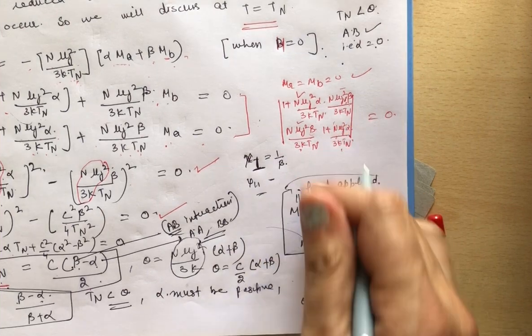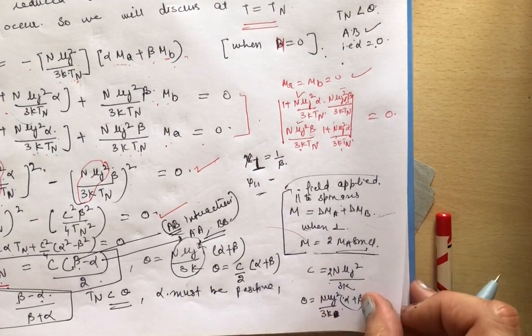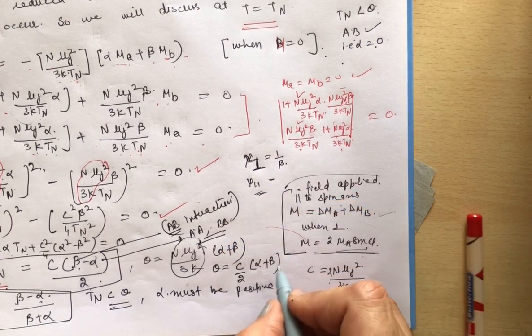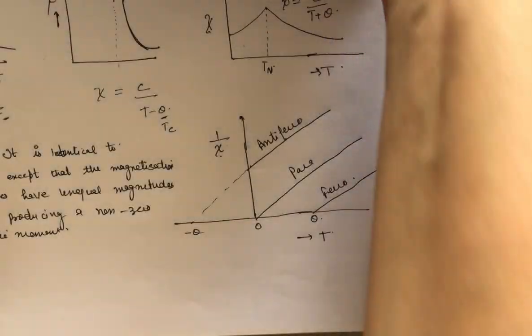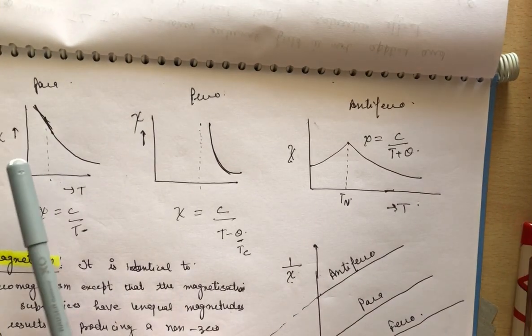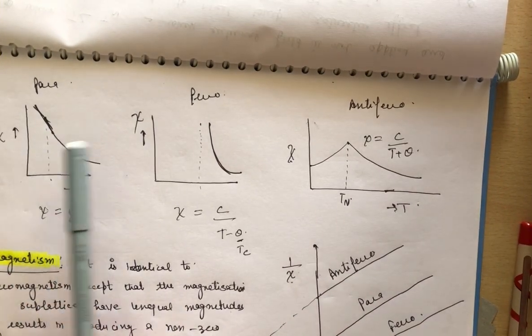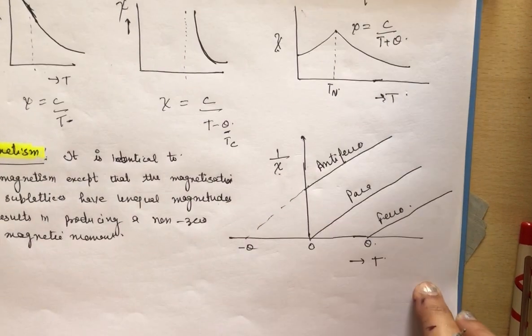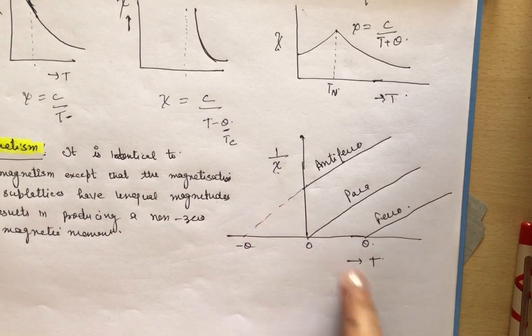Clear? And at T equal to 0, the susceptibility for the parallel case becomes 0. Clear? Then about the graphs: these are the graphs for susceptibility and temperature, for para, ferro and antiferro. And when we plot the graph between 1 over susceptibility and temperature, the graphs are like this. Clear?